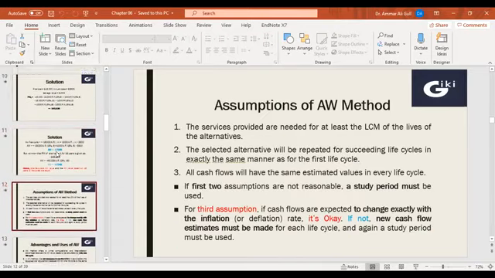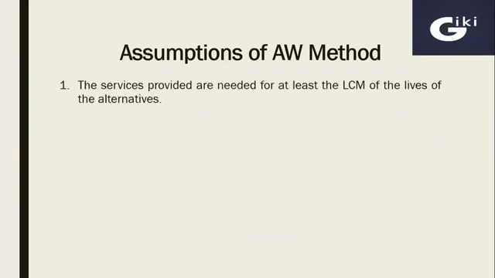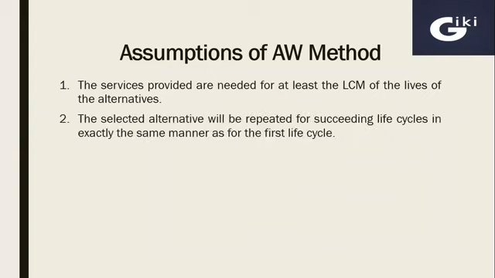Now the next topic that we have to start in this chapter is to discuss the assumptions of the annual worth method. The services provided are needed for at least the LCM of the lives of the alternatives. Then the second assumption is the selected alternative will be repeated for succeeding life cycles in exactly the same manner as for the first life cycle.